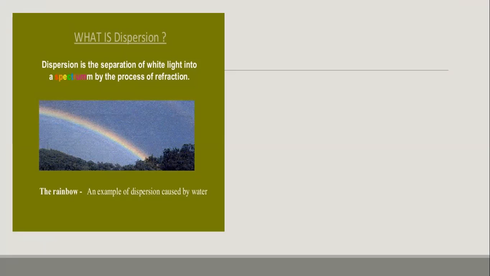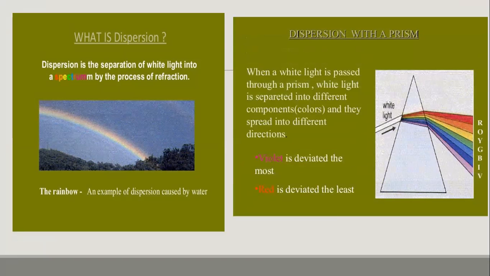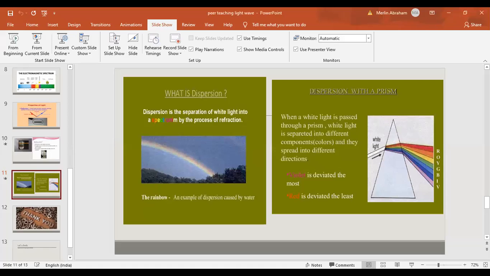This process is called dispersion. We can see this in the prism also while we are doing our physics lab. When a white light passes through a prism, that light splits into 7 different colors. Violet is deviated the most and the least deviated is red. So that's all about light waves and their phenomena.